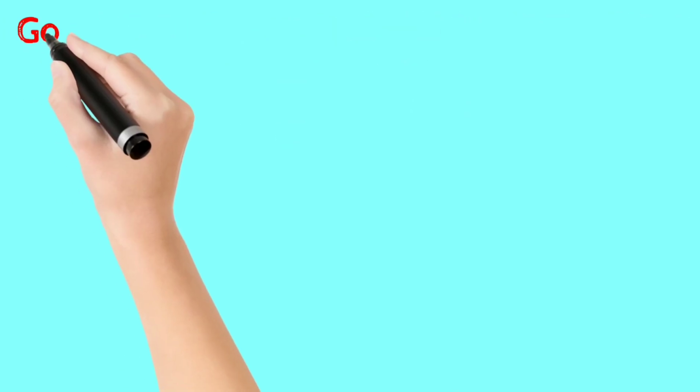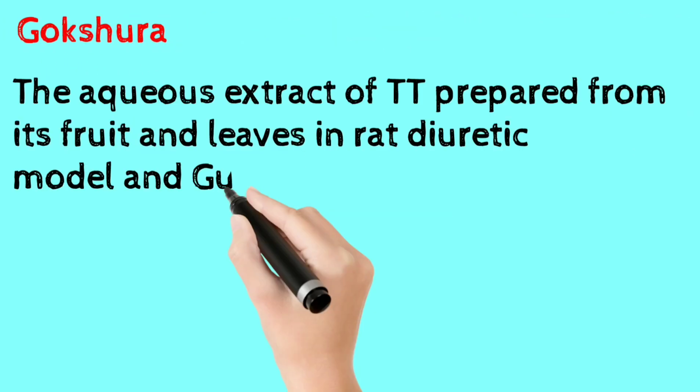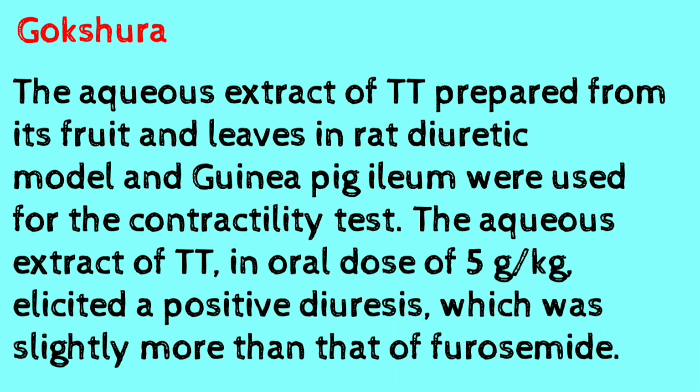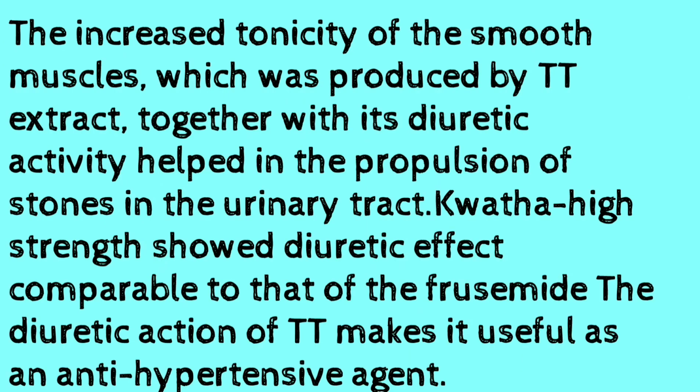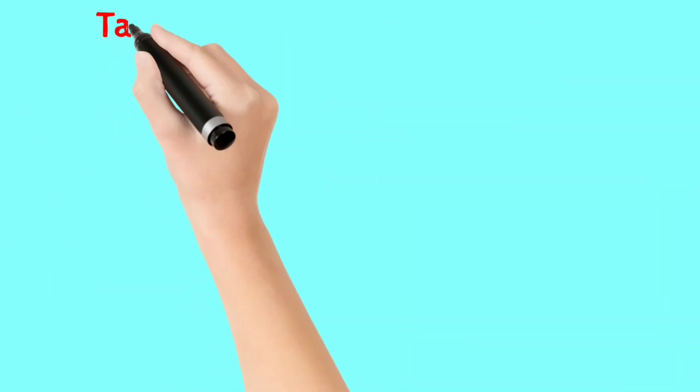Gokshura, which is Tribulus terrestris: the aqueous extract of Tribulus terrestris, prepared from the fruit and leaves, has shown a very good positive diuretic action at the dose of 5 grams per kg. The action of Gokshura is found to be identical with the action of furosemide. Gokshura acts by improving the tonicity of smooth muscle and also improving the propulsive activity, and also helps as a lithotriptic, that is, expulsion of stones from the urinary tract.